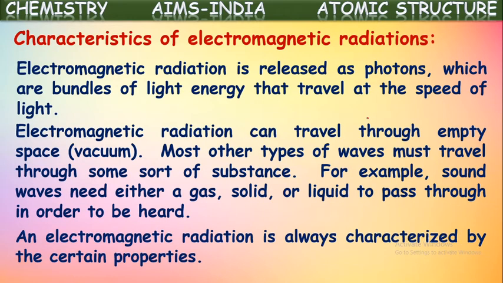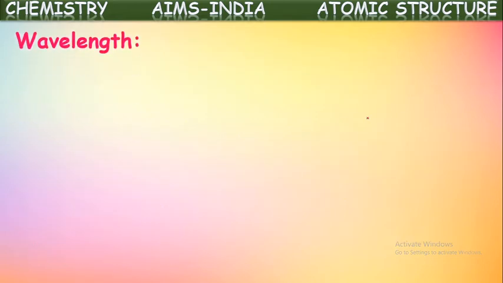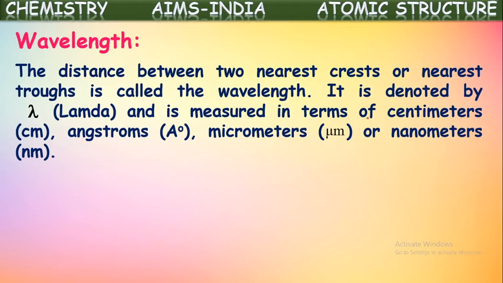Okay. So an electromagnetic radiation is always characterized by certain properties. Each and every electromagnetic radiation is characterized by some properties. Let us see those properties here one by one. First among them is wavelength. It is defined as the distance between the two nearest crests or nearest troughs of a wave. This is called the wavelength of that wave.